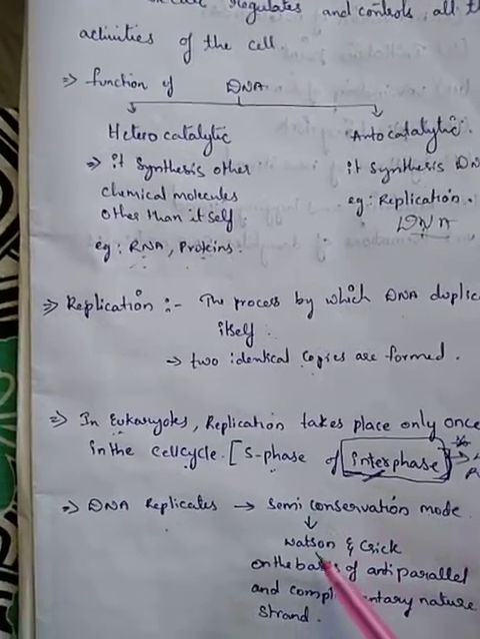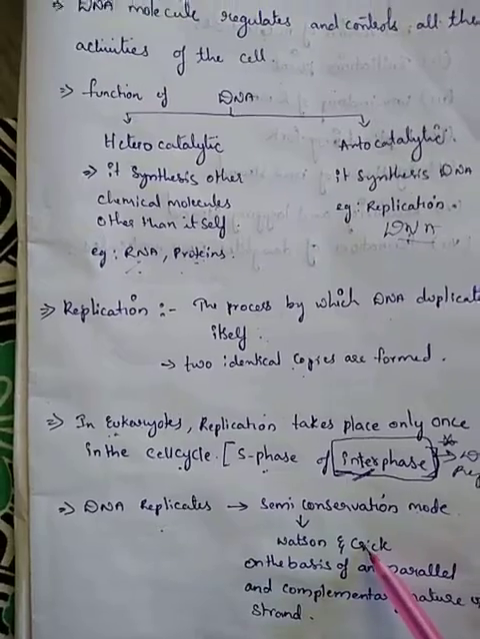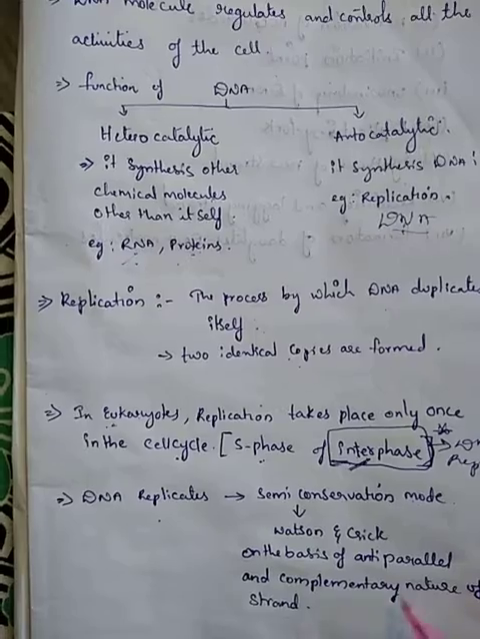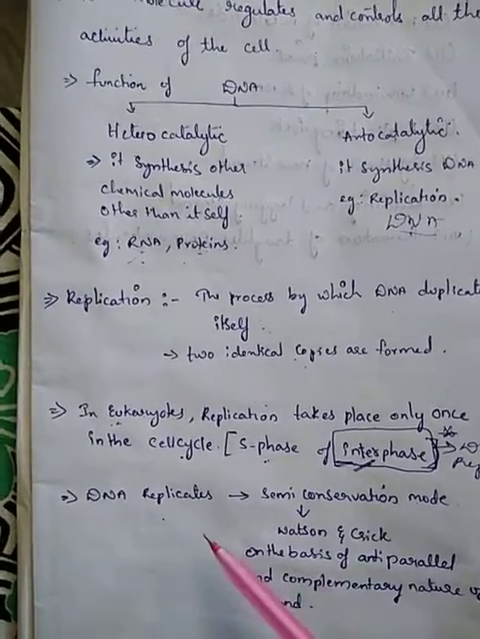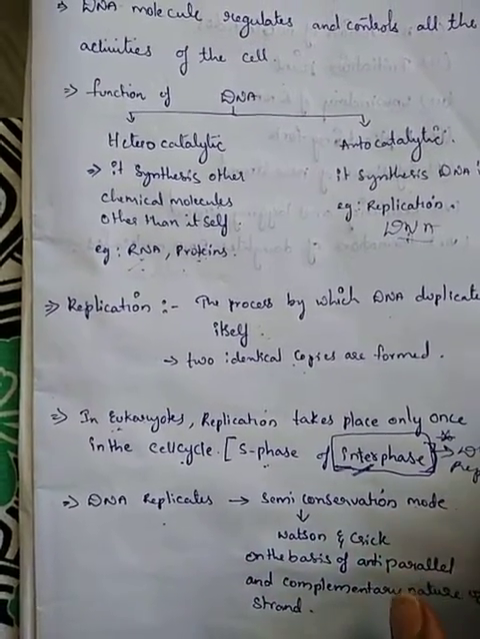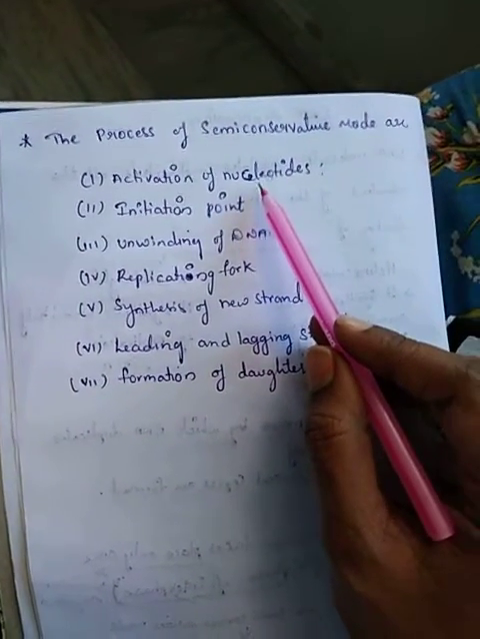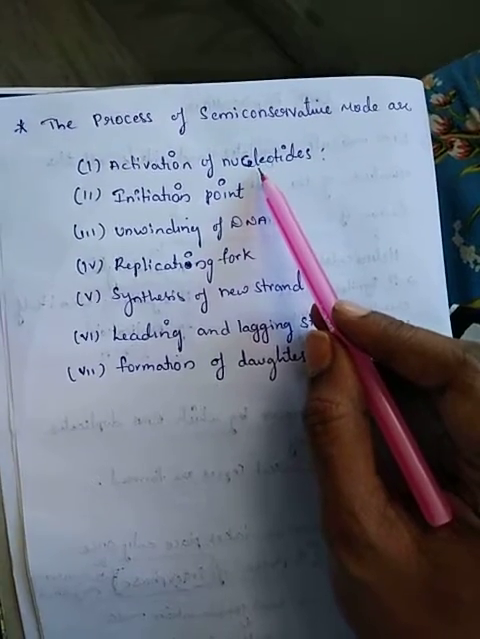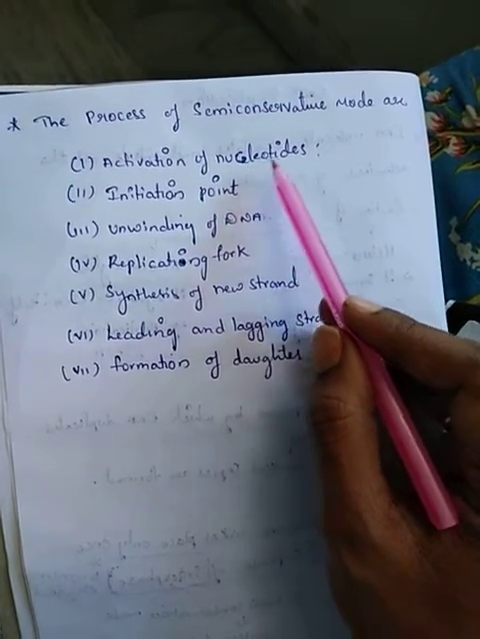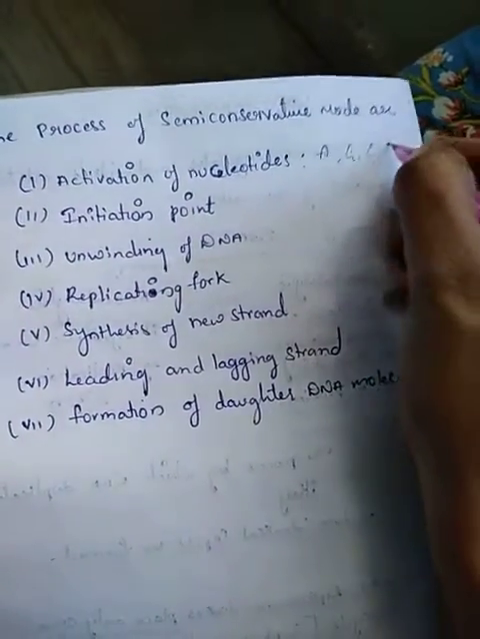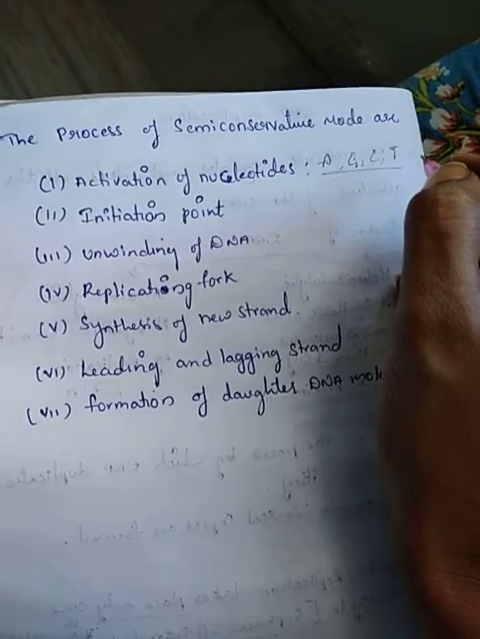And it was first identified by the scientists Watson and Crick. Based upon the anti-parallel and complementary nature of the strands, they have created the DNA replication procedure through the semi-conservative model. So what are the steps involved in the DNA replication? So the first step involved is activation of nucleotide. जो भी nucleotide है उनको activate करना है, like adenine, guanine, cytosine, thymine. इन चारों न्यूक्लियोटाइड्स को एक्टिवेट करना है.